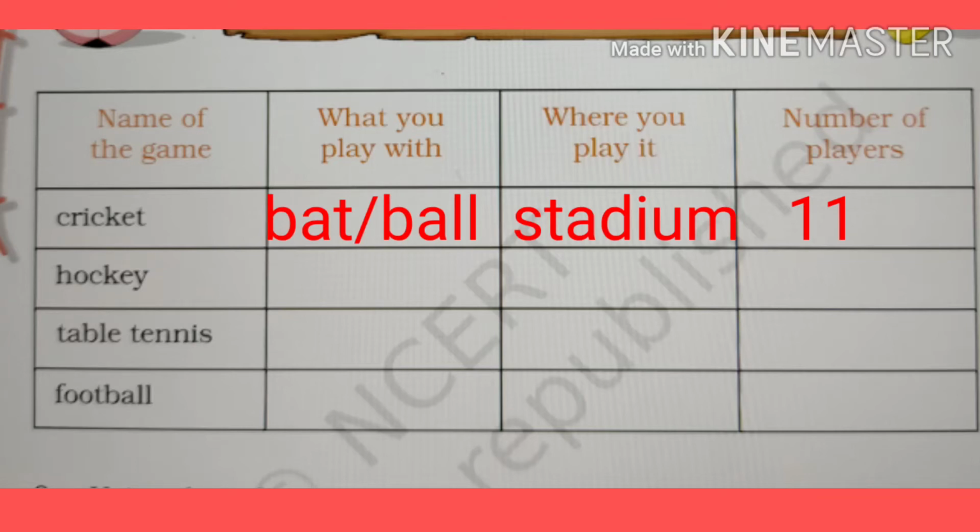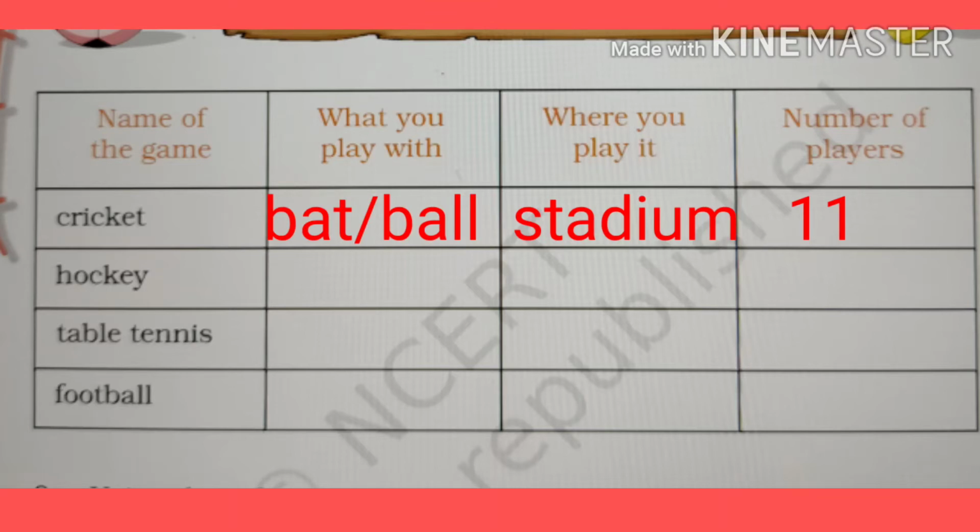Cricket. What you play with? Bat ball is the correct answer here. Where you play it? Stadium is the correct answer here. So you can fill here stadium. Number of players? Number of players in cricket is 11. So 11 is the correct answer. Now know once again. Cricket, bat ball, stadium, 11.